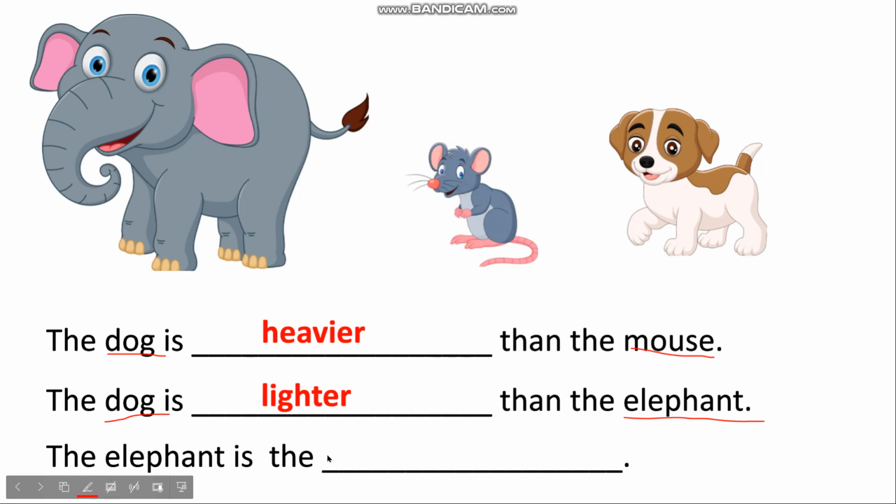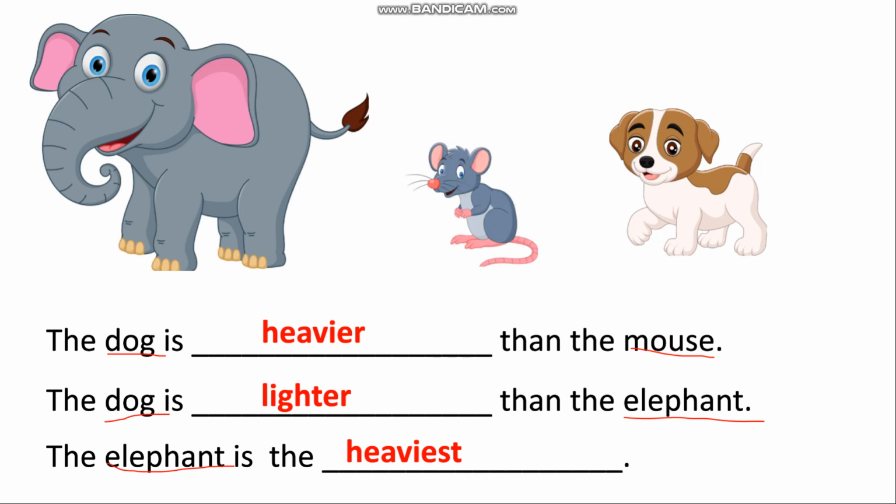Now here in this sentence we have only one animal, and that is the elephant. So what is the word that I will use? Heavier, lighter, heaviest or lightest? We are comparing the elephant with all the animals. So there are more than 2 animals. More than 2 animals we are talking about. So we will use the word heaviest. Yes, very good. So we have used heaviest. So the elephant is the heaviest in this picture.